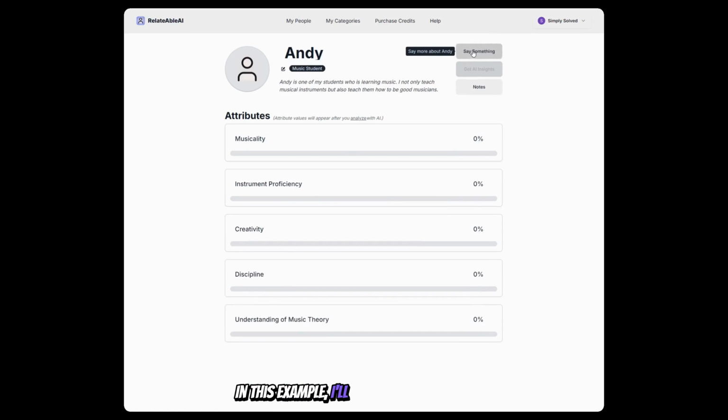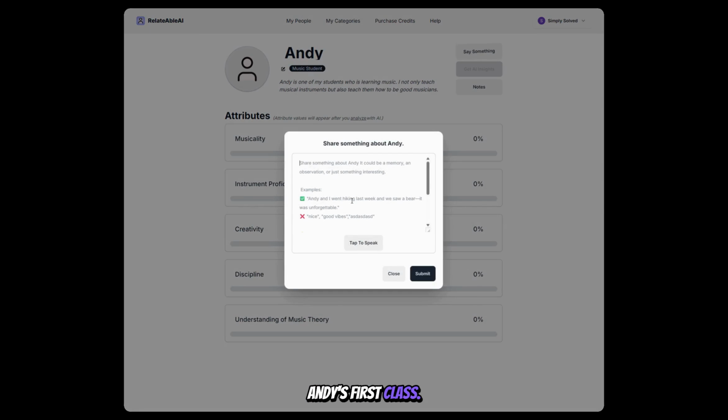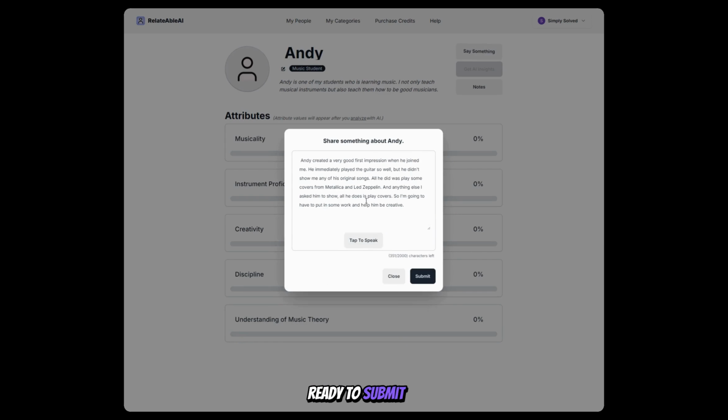In this example, I'll share something about Andy's first class. Andy made an excellent first impression when he joined me. He immediately played the guitar so well, but he didn't show me any of his original songs. He only played covers from Metallica, Led Zeppelin, and anything else I asked him to play. So, we'll need to put in some work to help him be more creative. All right, having transcribed this, we're now ready to submit it.